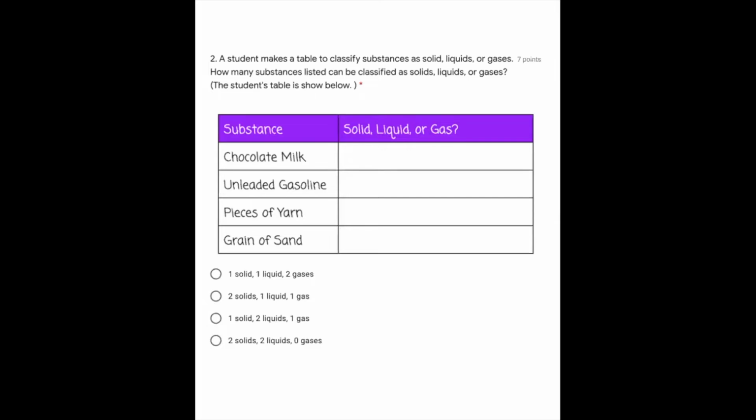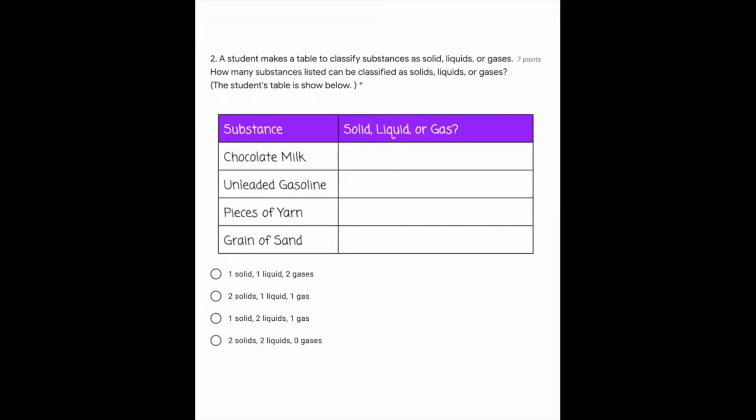A student makes a table to classify substances as solids, liquids, or gases. How many substances listed can be classified as solids, liquids, or gases? The student's table is shown below.